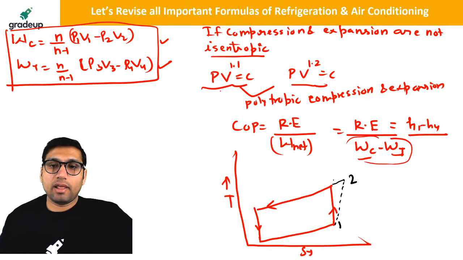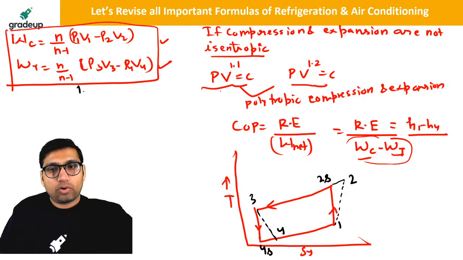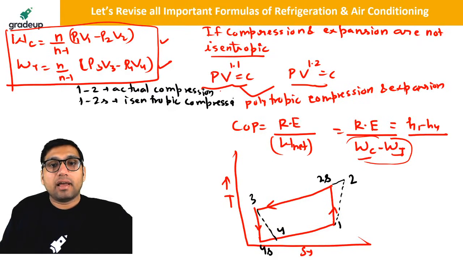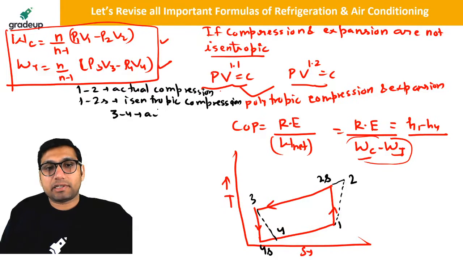Let us say this is actual and this is isentropic. So 1 to 2 is actual compression, and 1 to 2s is isentropic compression. Sometimes in your exam they will give you the value of isentropic efficiency in both compressor and turbine. Similarly, 3 to 4 is actual expansion, and 3 to 4s is the isentropic expansion.